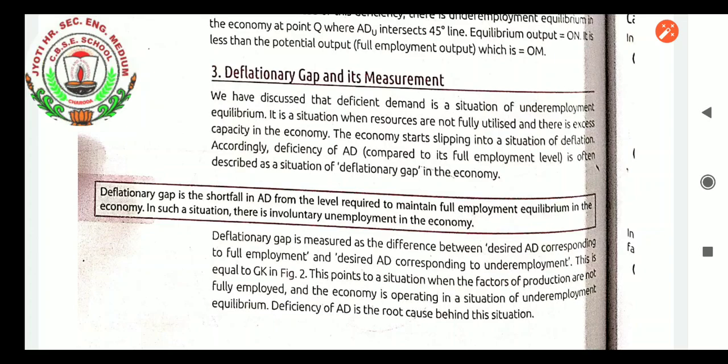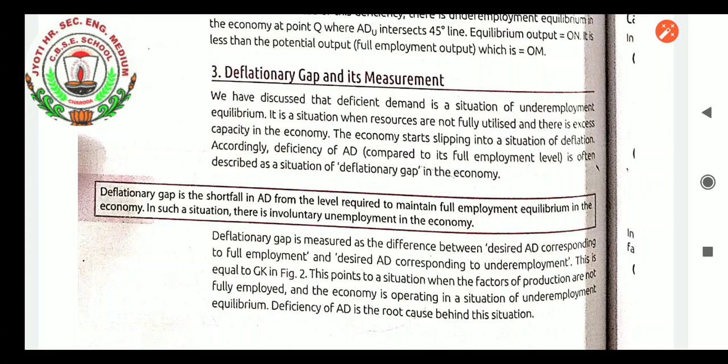Deflationary gap means a shortfall in the aggregate demand from the level required to maintain full employment equilibrium in the economy. For example, when machinery capacity has been reduced, maybe from 10 machines to 8, then to manage the cost, the number of workers is also reduced.